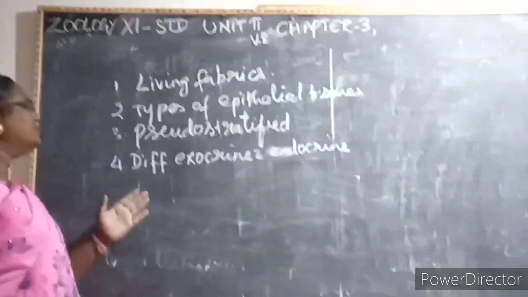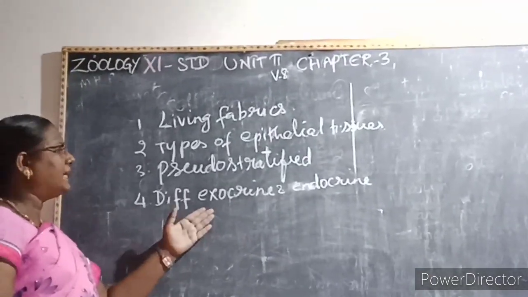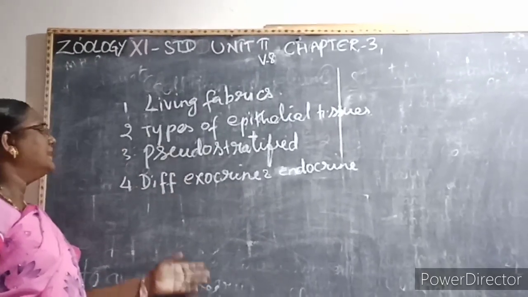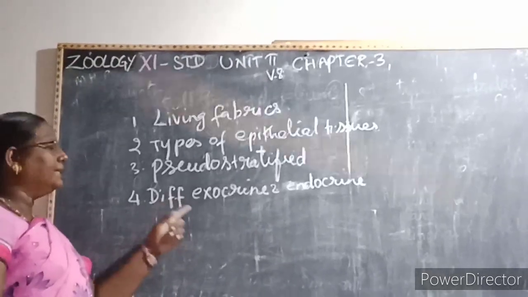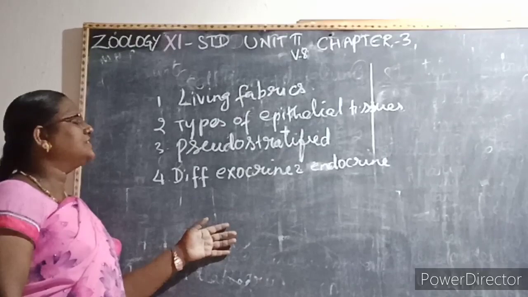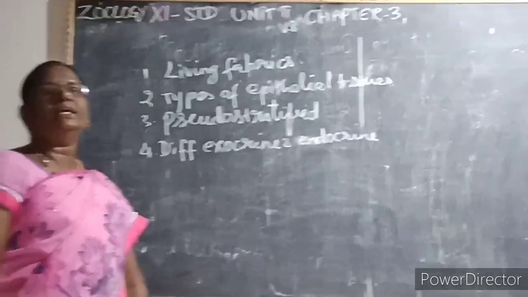Then what's the difference between the exocrine gland and the endocrine gland? The exocrine gland always secretes enzymes. Then the endocrine gland always secretes hormones. The exocrine gland has a vessel to carry the secretion. Hence it is called as a duct gland. In the endocrine gland there is no vessel or tube or duct to carry the secretion. Hence it is called as an endocrine gland. Then next class we'll see the connective tissue.